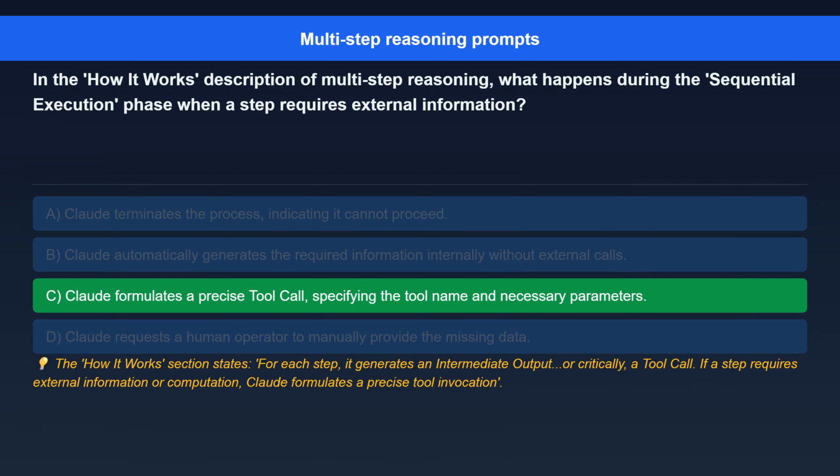The correct answer is Claude formulates a precise tool call, specifying the tool name and necessary parameters. Here's the explanation. The how it works section states, for each step, it generates an intermediate output, or critically, a tool call. If a step requires external information or computation, Claude formulates a precise tool invocation.